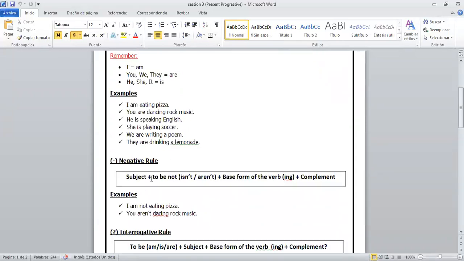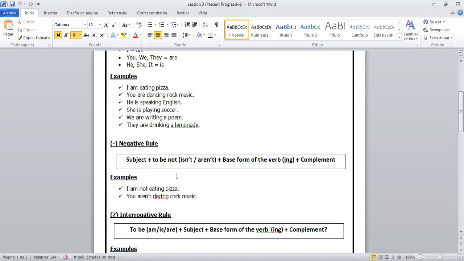¿Ok? For the negative rule is subject plus to be and not or isn't and aren't plus base form of the verb plus ing plus complement. En la forma negativa, pues tenemos el sujeto más el to be en negativo o el not, es lo mismo que decir isn't or aren't. Por ejemplo, el negativo de is not en abreviación sería isn't. Y el are not en negación sería aren't, o mejor dicho, en abreviación. Plus base form of the verb, plus ing, más el verbo en su forma original o el verbo en presente, más el ing. Plus complement, es más el complemento o predicado en este caso.